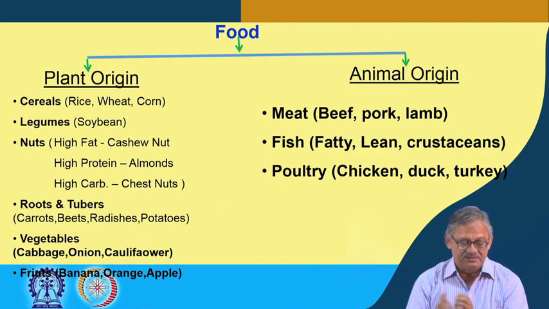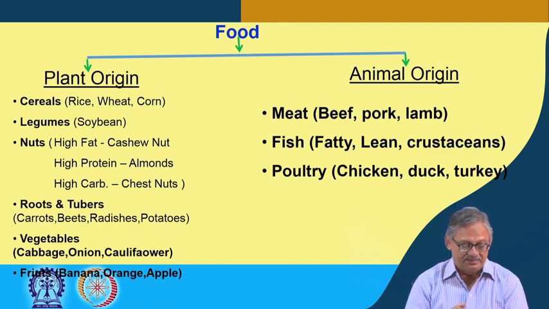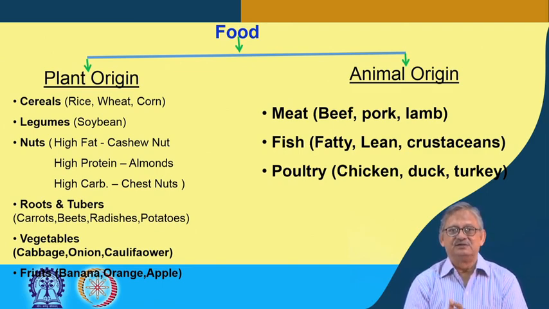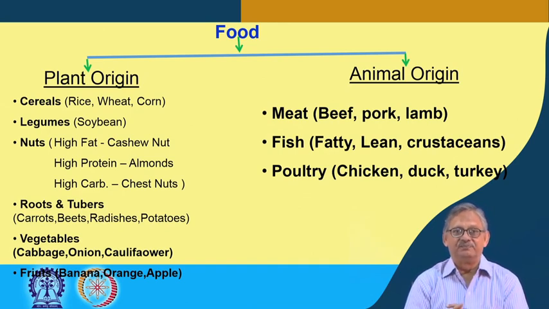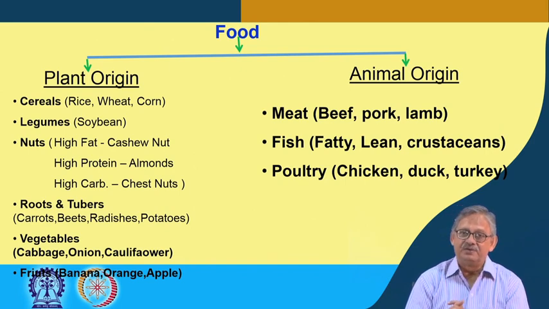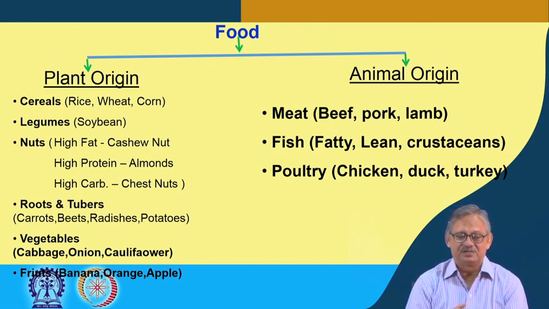So, other plant origin things are the root and tuber varieties. Roots and tubers are carrots or beet or radishes or potatoes. There are so many, right. These are some examples which come under roots and tubers.